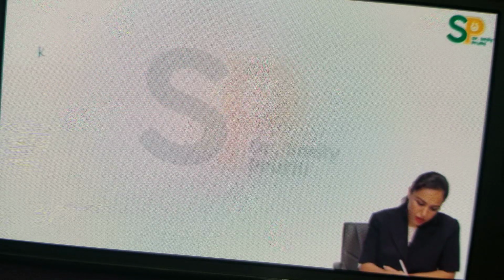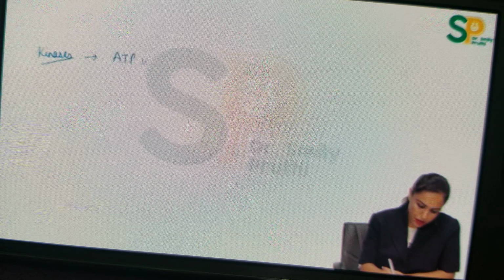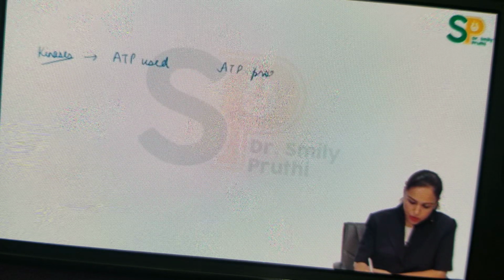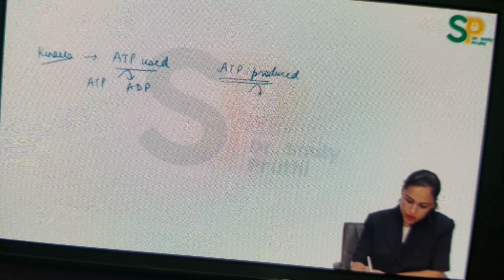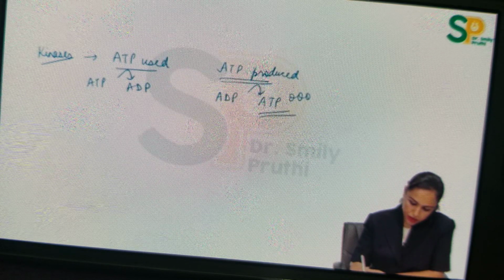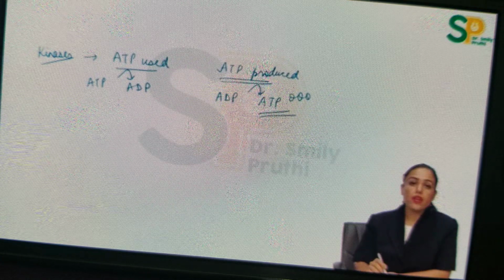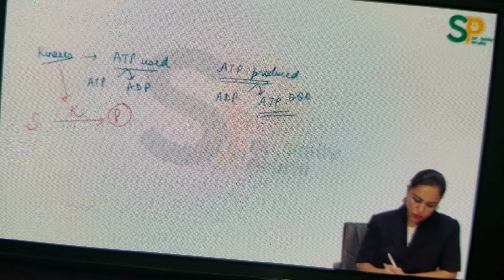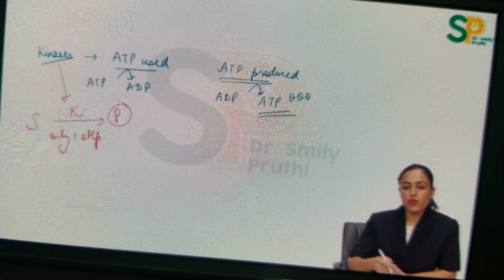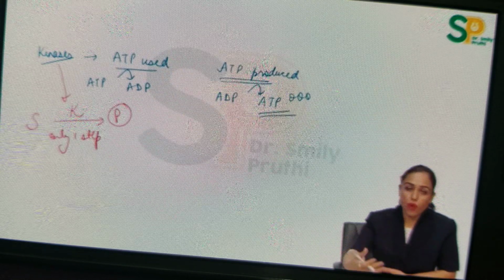Now whenever kinases work, then either ATP is used or ATP is produced. ATP used means ATP is converted to ADP. ATP produced means ADP is converted to ATP, and this is a very important thing, production of ATP in the body. And see how this ATP is getting formed. The enzyme is a kinase, some substrate gets converted to product. Only one step occurs here at the level of substrate. Then and there only, immediately ATPs are formed at the level of substrate.